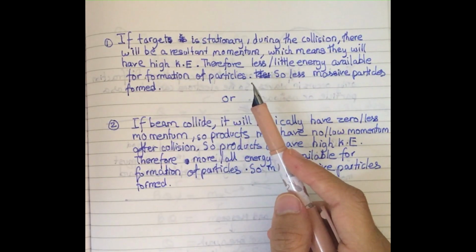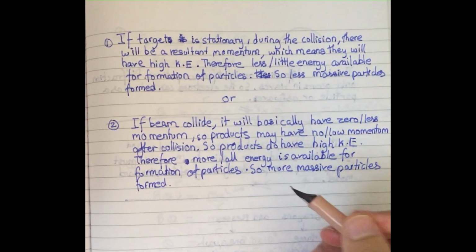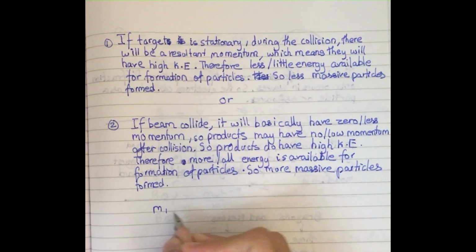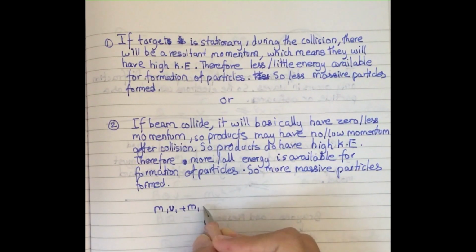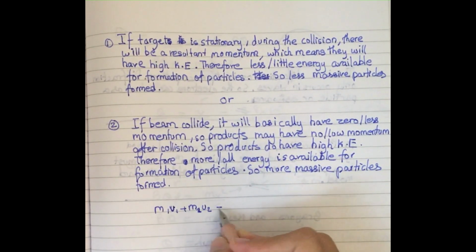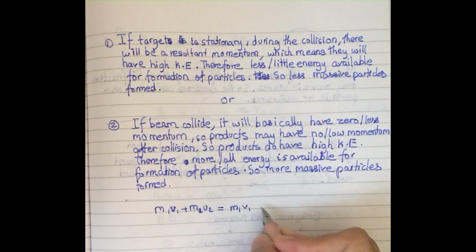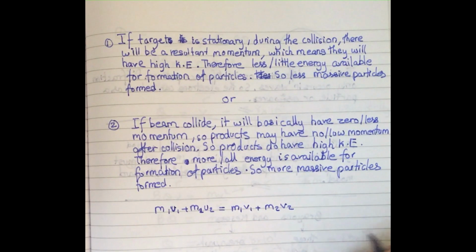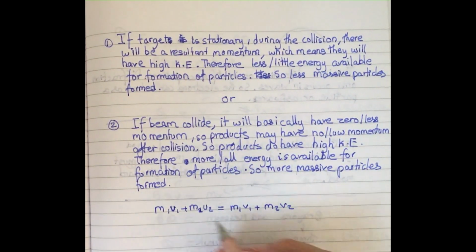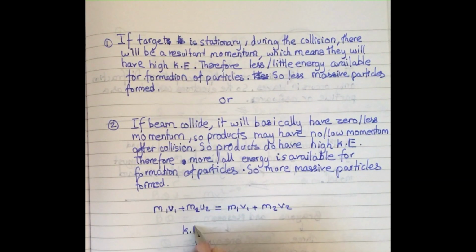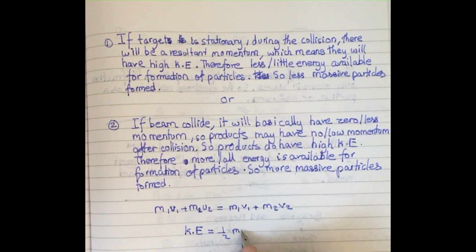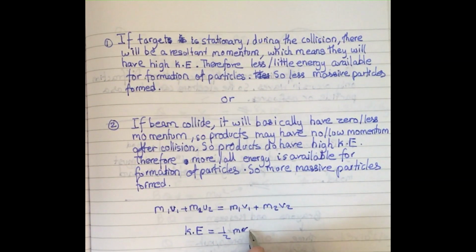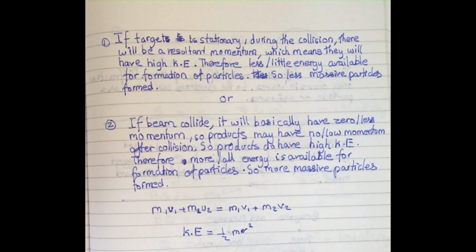If you still didn't get what I was trying to say, you can use the formula m1 u1 plus m2 u2 equals m1 v1 plus m2 v2, right? This is final, this is initial, use initial. So you can compare it through this, and then the kinetic energy formula, 1 by 2 m v squared. You can compare it from here as well.